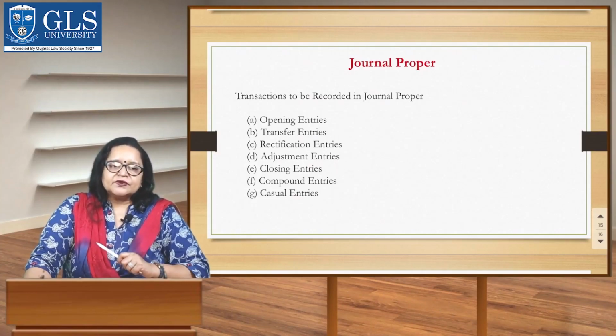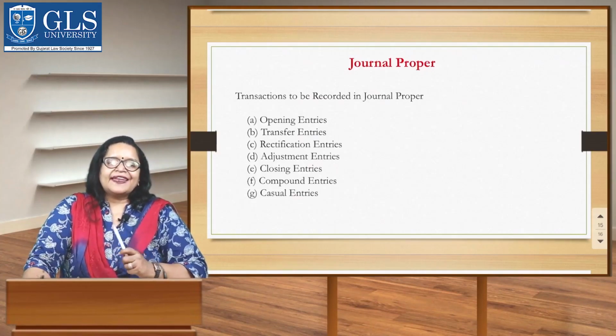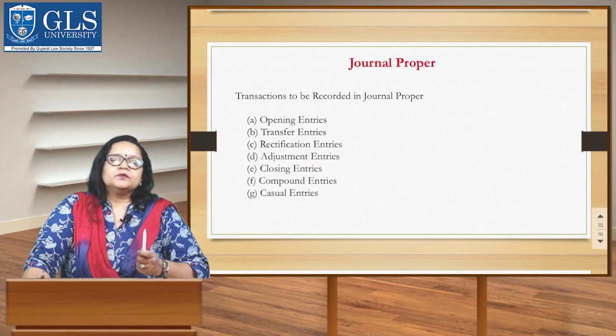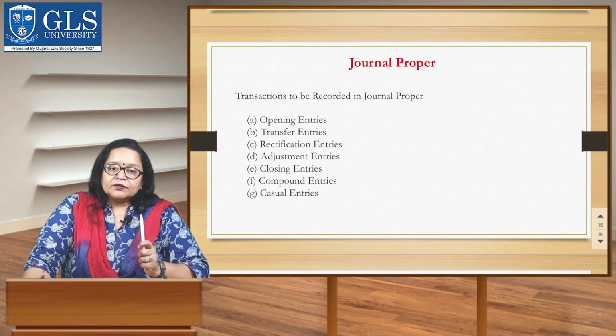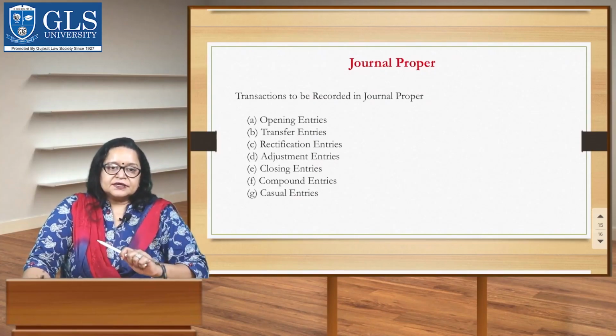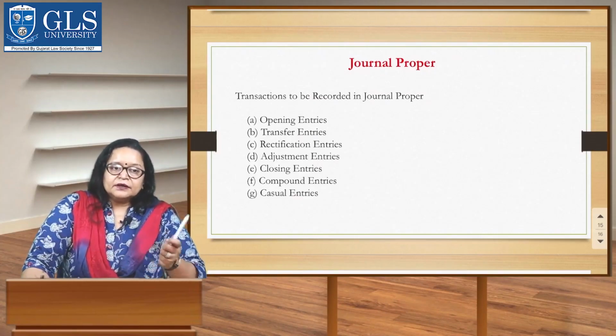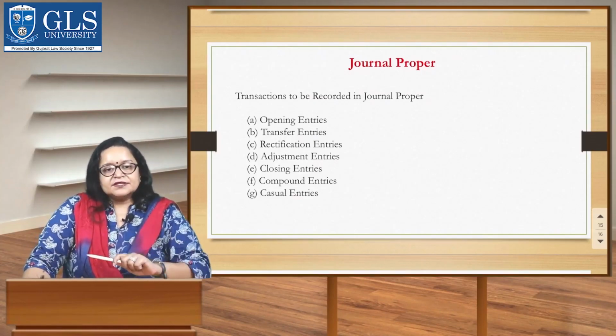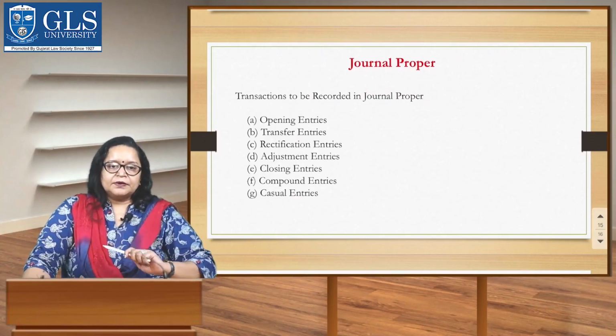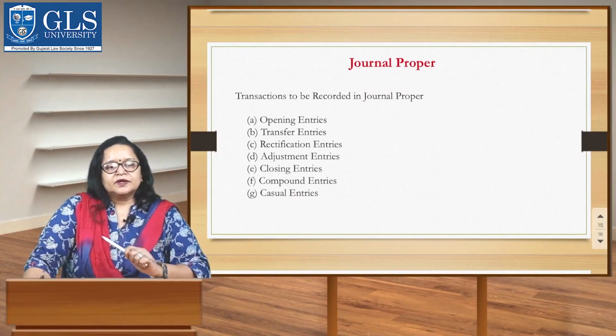Second is transfer entries. These entries are needed to record a transfer from one account to another. Like, an asset purchased is wrongly debited to the purchases account. Then to rectify the mistake, the following entry must be passed. Like what have we done? We purchased the asset and we recorded it in the purchase account. So, the reverse of it is asset account debit, purchase account credit.